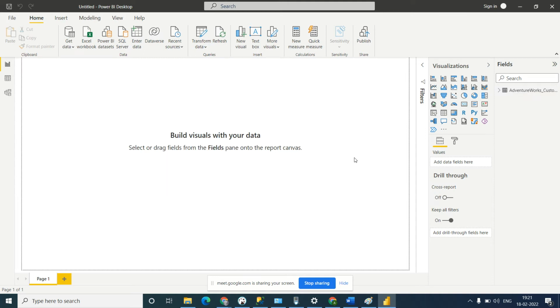So now the data has been connected and loaded into Power BI. You can see on the right side there is a Fields pane. You can open this data table. If you open this one, you will see all the fields, all the columns available.